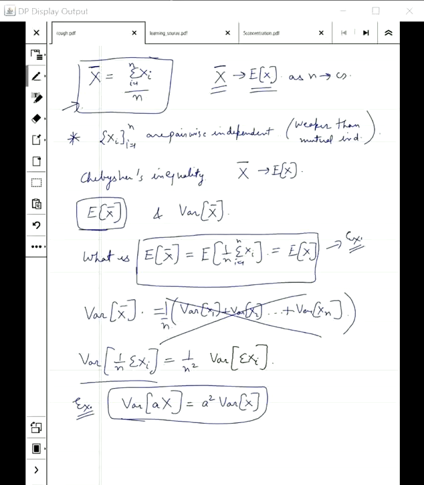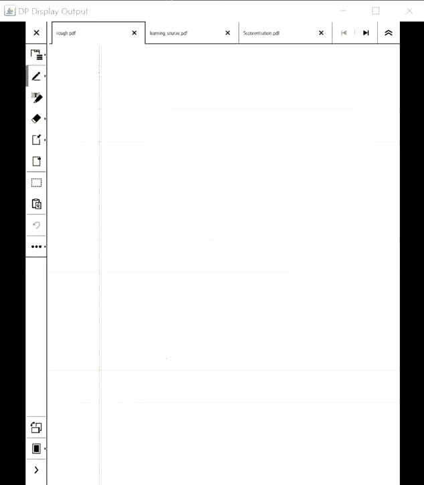And again, you might guess that this quantity is the summation over i equal to 1 to n of variance of xi. This is not correct in general. What we are going to show is that variance of summation of xi, i equal to 1 to n, is equal to the summation over i equal to 1 to n of variance of xi.